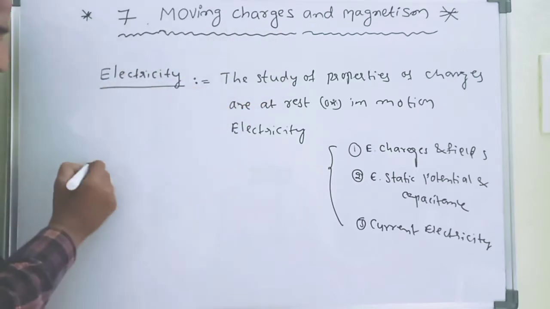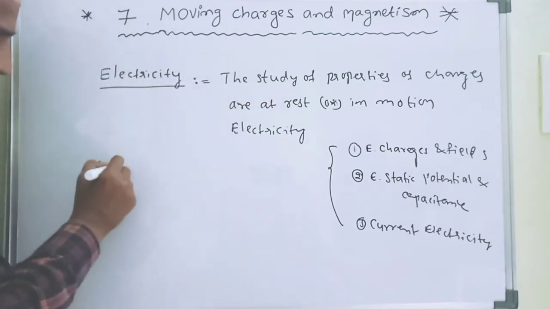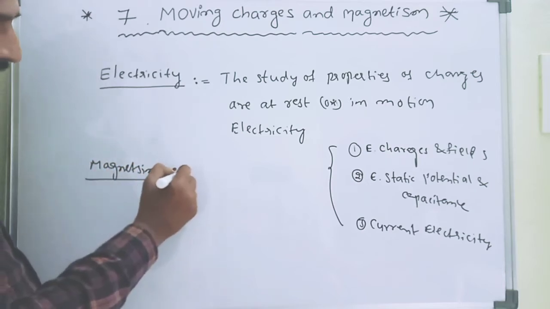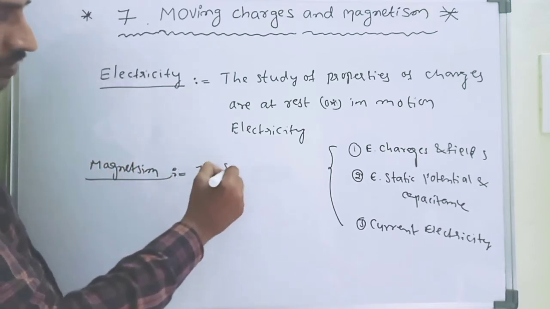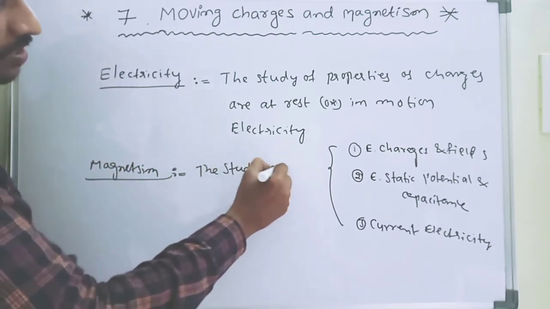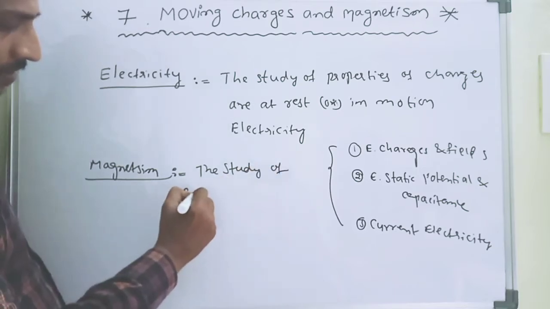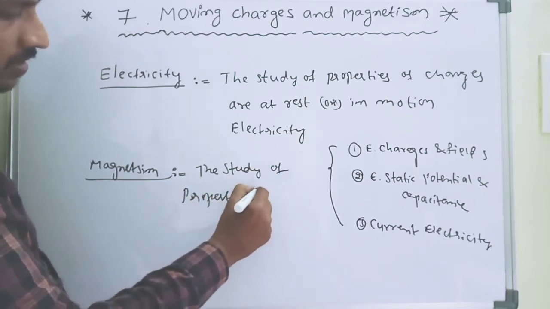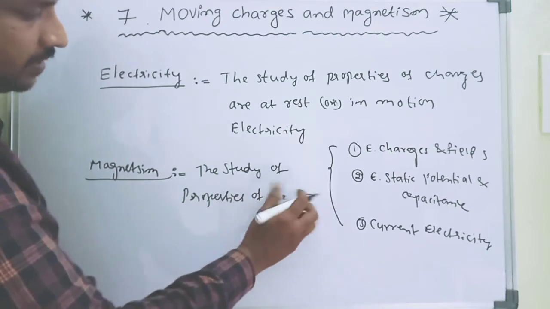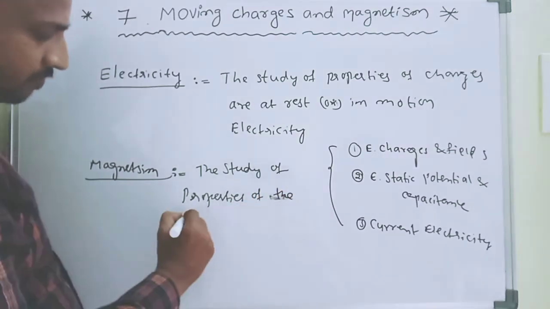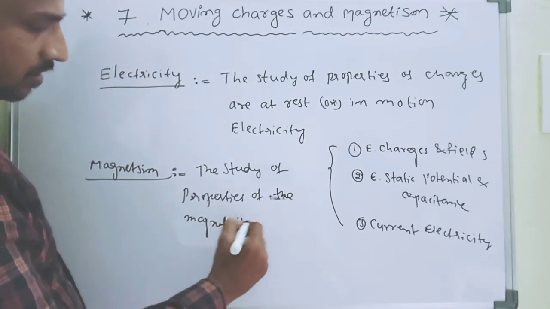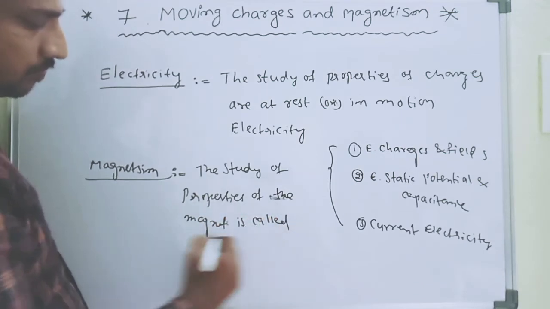So now what is magnetism? Magnetism means the study of properties of the magnet. The study of properties of the magnet is called magnetism.